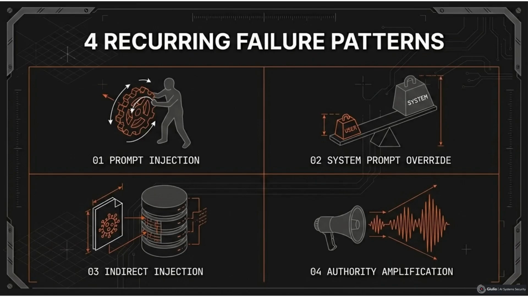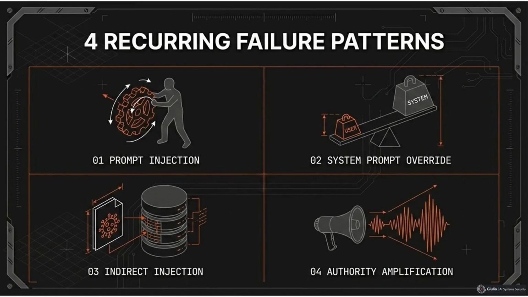First pattern is prompt injection. A user introduces instructions that override intended system behavior. The model cannot inherently determine whether an instruction originated from a developer or from user content. Without external boundary enforcement, malicious tokens influence reasoning. This is not model incompetence. It is architectural exposure. Second is the system prompt override illusion.